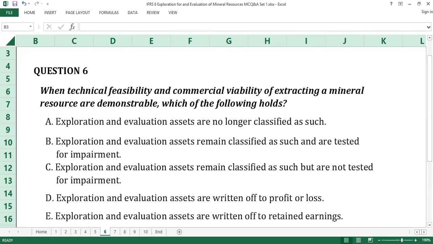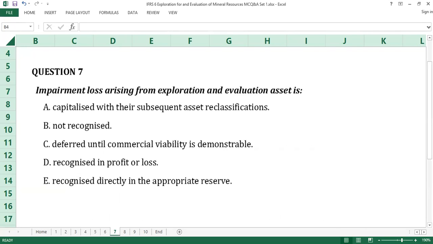10 seconds gone. 20 seconds gone. Time up. Question number 7.